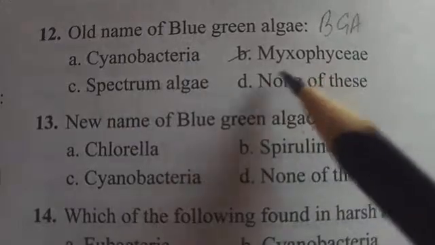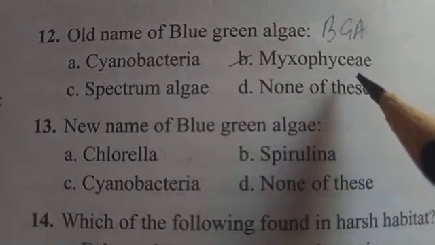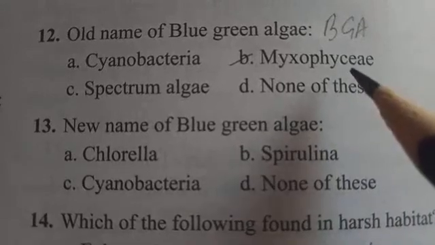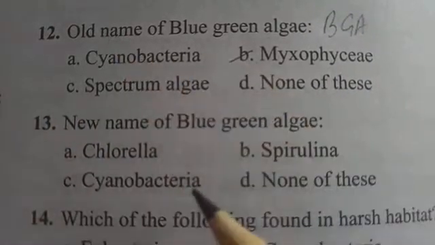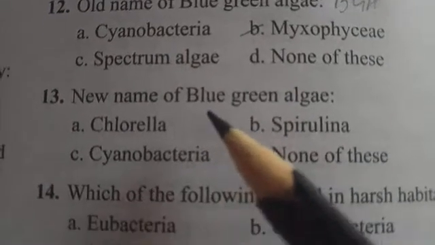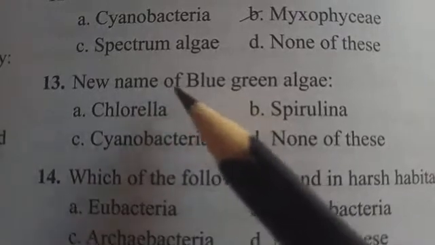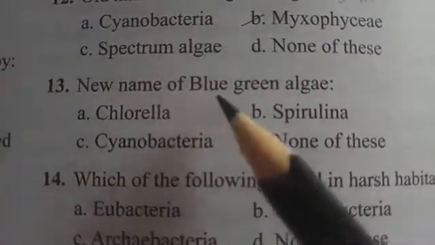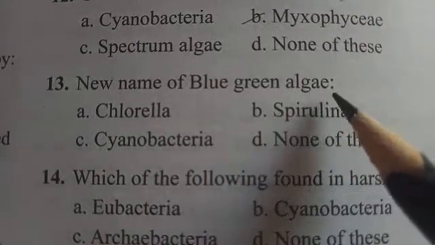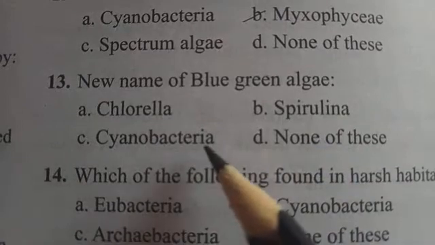The option is B, Myxophyceae. You should remember this one, this is the old name. The same question with different answers: the new name is asked in the 13th question. New name of blue green algae, BGA: chlorella, spirulina, cyanobacteria.